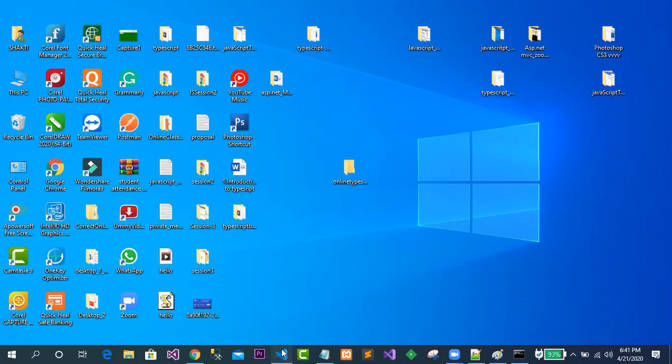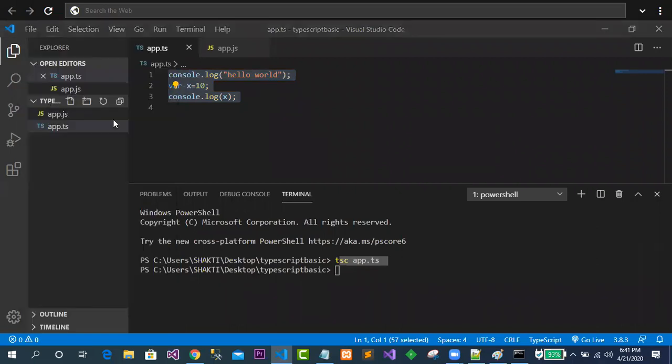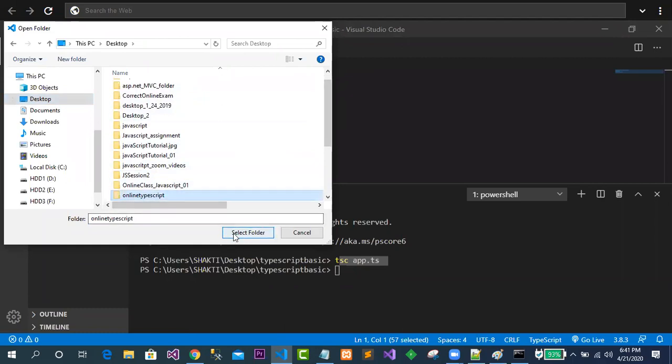This is my Visual Studio Code. Go for File, Open Folder, and select the online TypeScript folder.